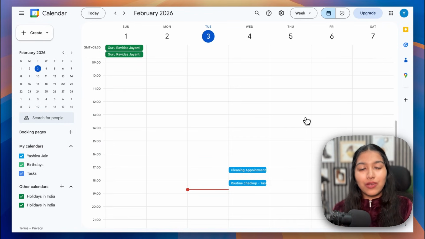Now, I have taken Google Calendar as an example because it is generally used by most people, but this is not limited to just Google Calendar. It can easily connect with any CRM, any appointment booking software. It can even connect with Calendly, Cal.com, any other service that you're using. Now let's do one quick test where I ask it to escalate my issue to a team member. And after that, I'm going to show you exactly how you can build this WhatsApp AI agent step by step. And that too without coding.